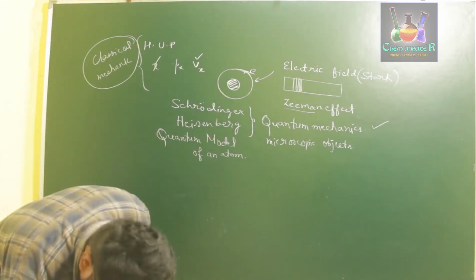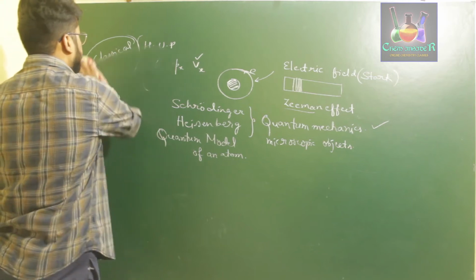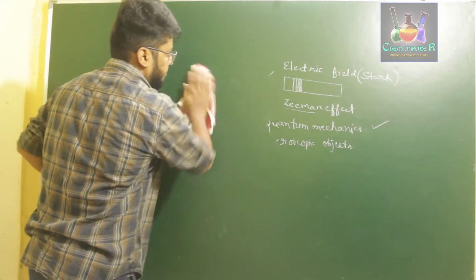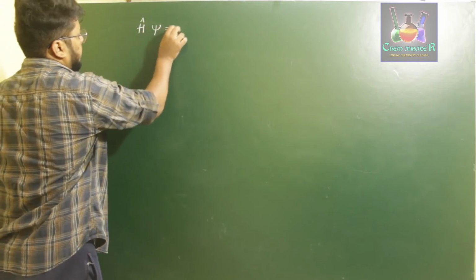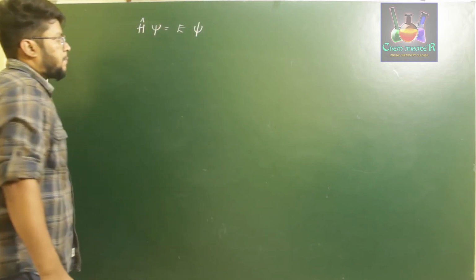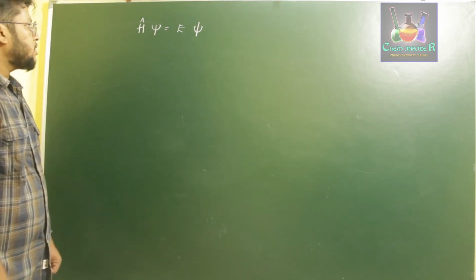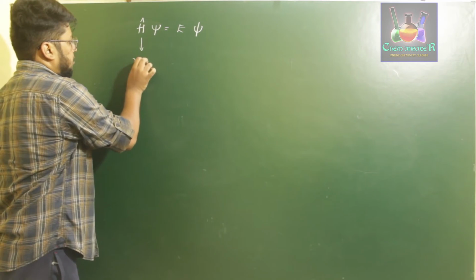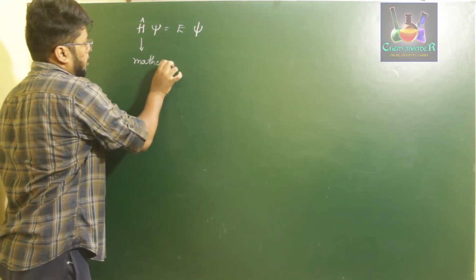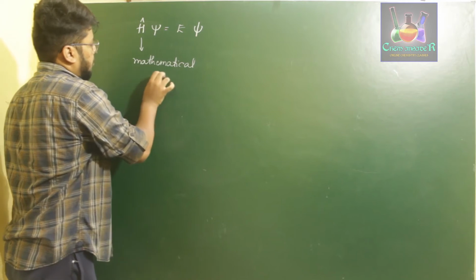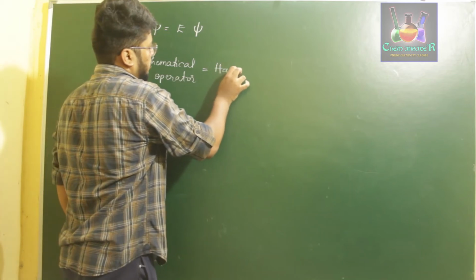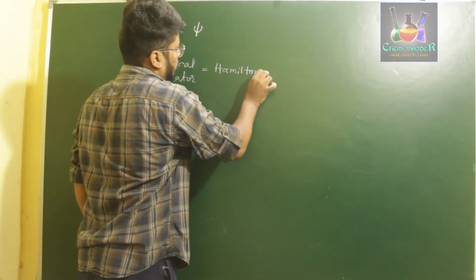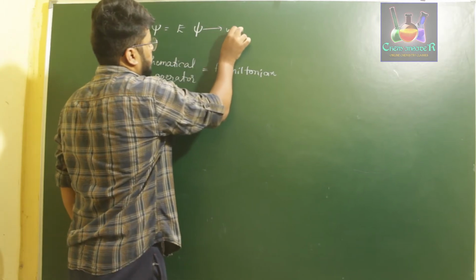Therefore, Schrödinger gave a new equation, given by the expression H cap of psi is equal to E psi, where H cap is a mathematical operator called the Hamiltonian operator, named after the scientist Hamilton. So this is called the Hamiltonian operator, where psi is the wave function.